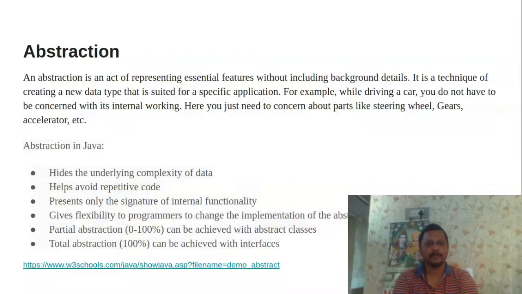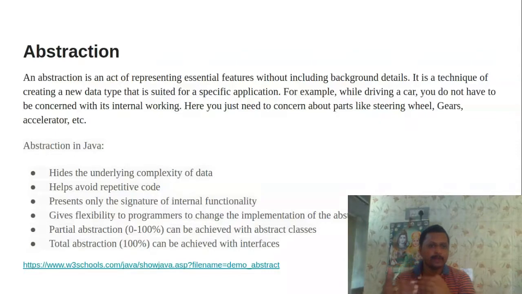We can also achieve different types of abstraction: partial abstraction, from 0 to 100%, can be achieved with an abstract class. Total abstraction, 100%, can be achieved with an interface. If we declare an abstract class, the degree of abstraction varies based on the background implementation, the complexity, and the way its behavior calls the background.